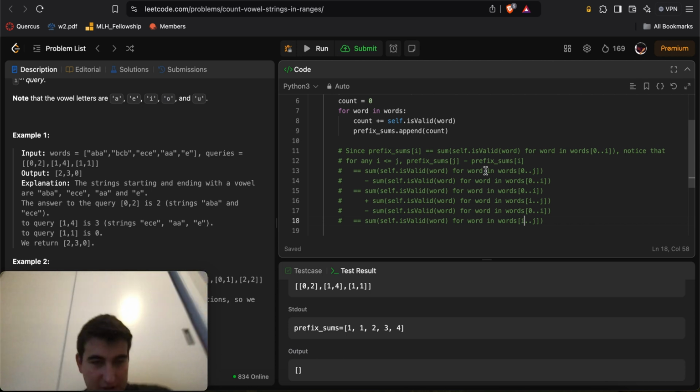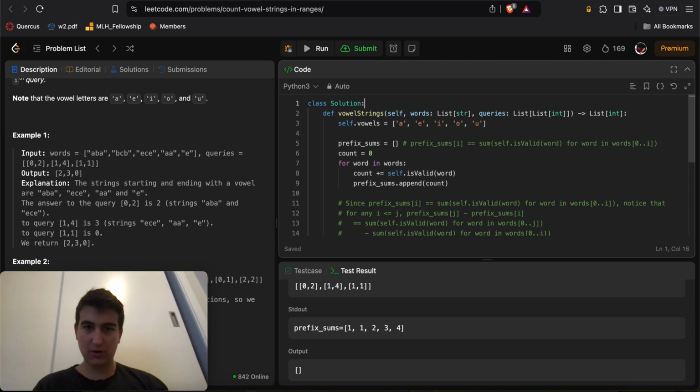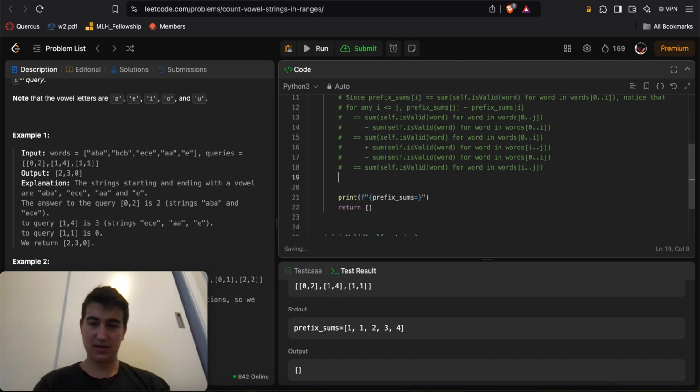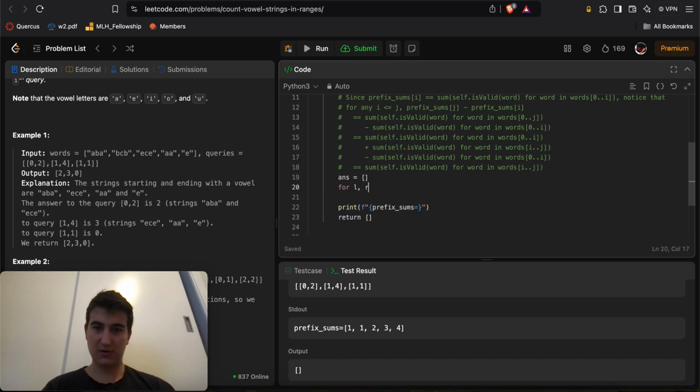So yeah, this is just a prefix sums problem. Here we can just do, or actually we can just do it. Answer is equal to this for L, comma R in queries.